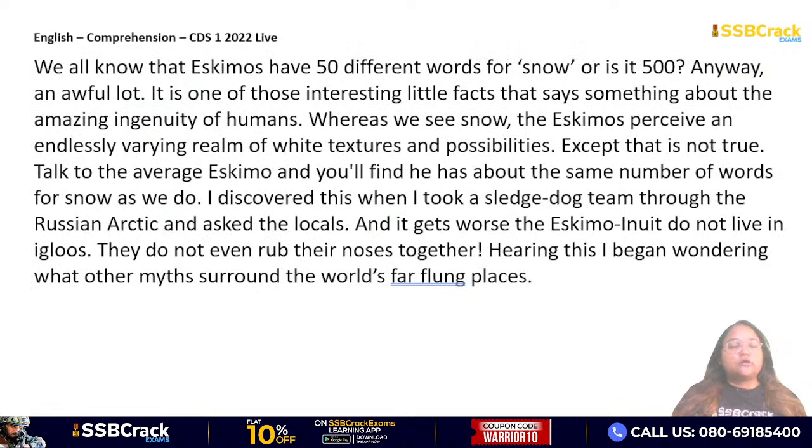Let's start reading it. We all know that Eskimos have 50 different words for snow. Or is it 500? Anyway, an awful lot. It is one of those interesting little facts that says something about the amazing ingenuity of humans. Ingenuity means creativity. Whereas we see snow, the Eskimos perceive an endlessly varying realm of white textures and possibilities. Except that is not true. Talk to the average Eskimo and you will find he has about the same number of words for snow as we do. I discovered this when I took a sledge dog team through the Russian Arctic and asked the locals.